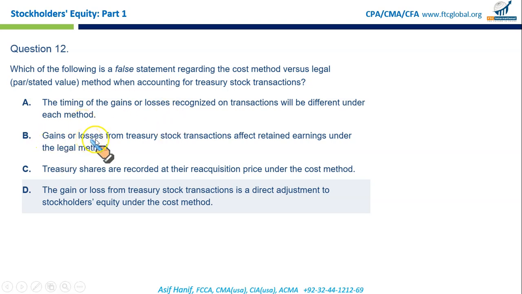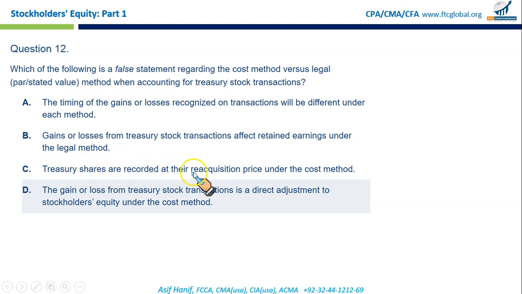Gains or losses from treasury stock transactions affect retained earnings under the legal method. This is incorrect, because any loss goes to additional paid-in capital. You debit additional paid-in capital when the treasury stock is repurchased at higher than the issue cost. However, only when additional paid-in capital doesn't have enough balance do we debit retained earnings. Otherwise, all gains are credited to additional paid-in capital. This is a false statement.